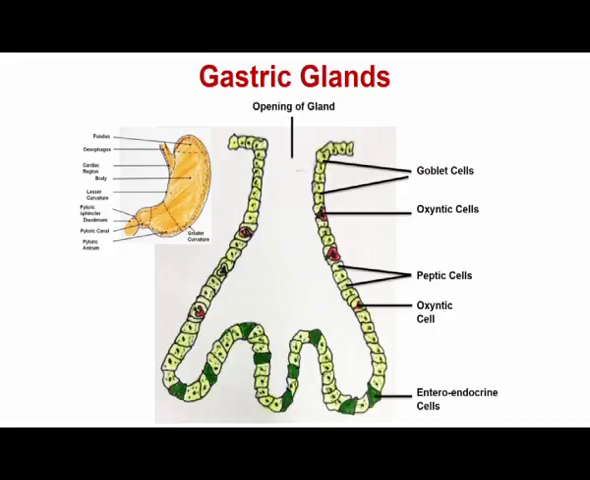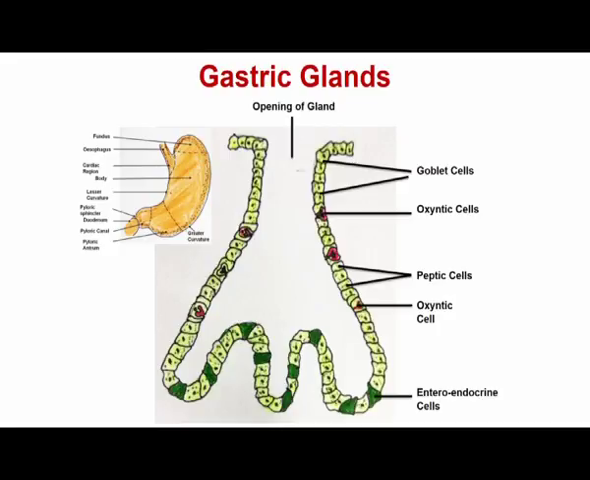One is called the G cell, and the G cell, as the name suggests, is the cell which secretes gastrin. And as we discussed previously also, gastrin is required to stimulate the gastric glands to secrete the gastric juice.